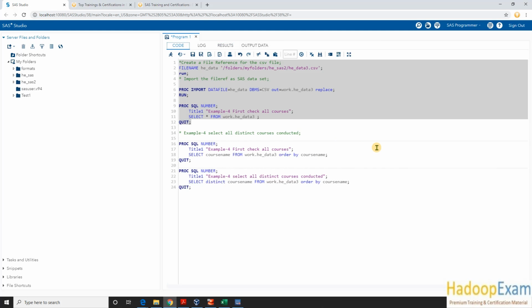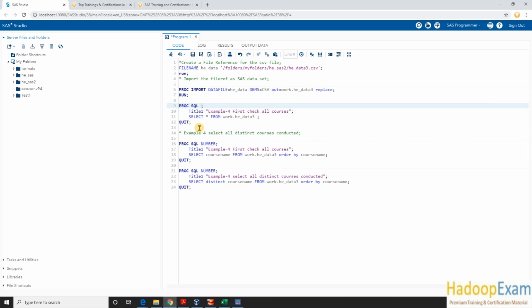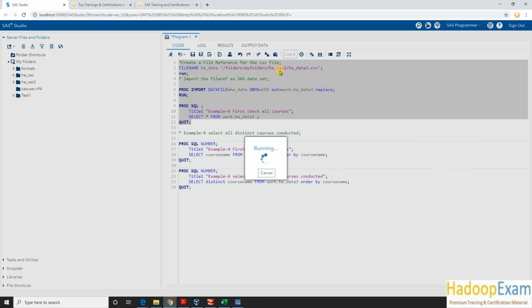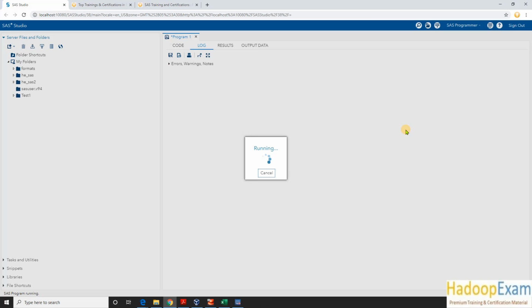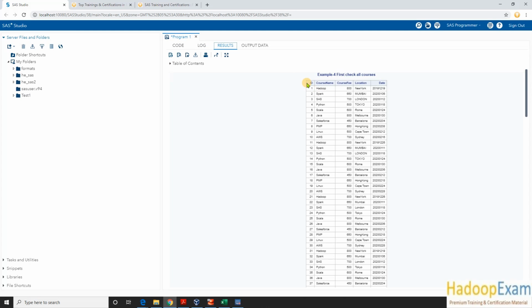Why? Because we have used the row number option here. Let me remove this right now, I don't want to confuse you. Now the row number has been removed. We have the ID column, the course name, course field, location, and date. The columns are the same as in our previous example, but the volume is higher, correct? Now there are 180 records over here.